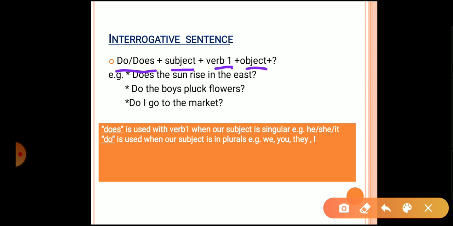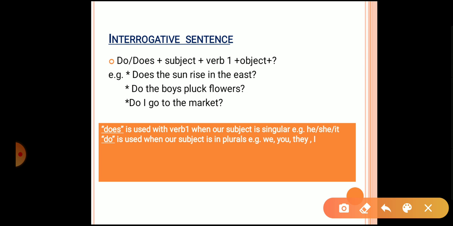So let's frame the sentences using the interrogative rule. First of all we'll be using does. Again, in the previous slide also we had learned that with singulars or he, she, it we'll be using does, and with plurals we'll be using do. And here also for the interrogative the same rule applies. Okay, so sun is singular, so we have used does: Does the sun rise in the east?